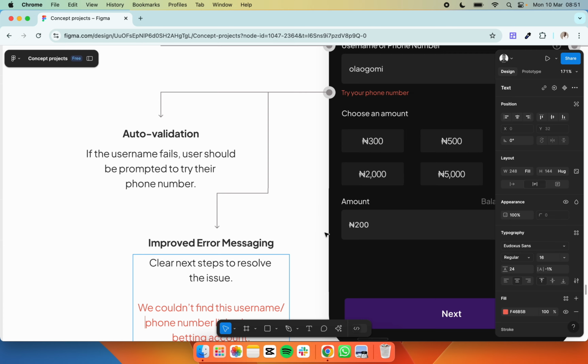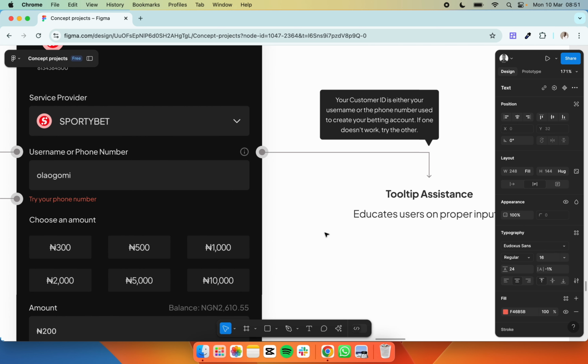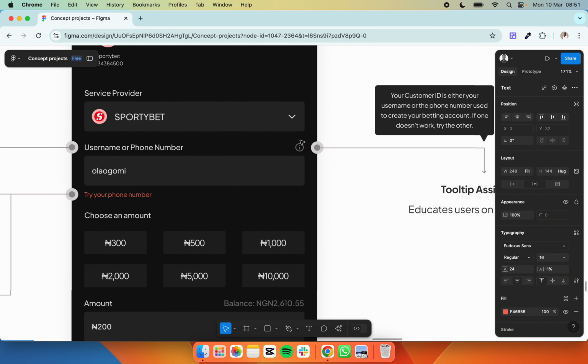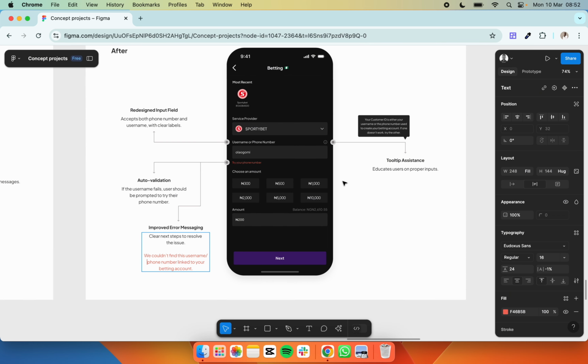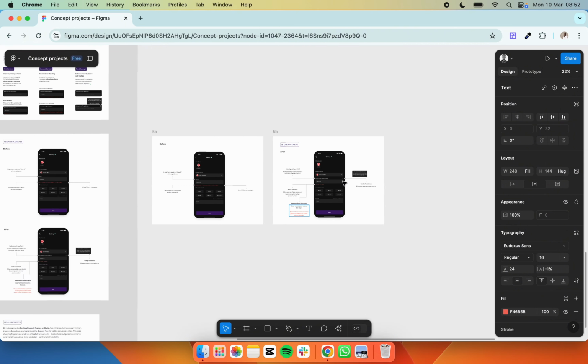That will tell you to check your entry, like what you are entering. Is that your phone number, your username, and are they correct? And if not, you will know what to do. Here I have the two tips that educate users on proper input. We've checked this already, so there's no need to go through it again. So here we have the before and the after of the UI enhancement.